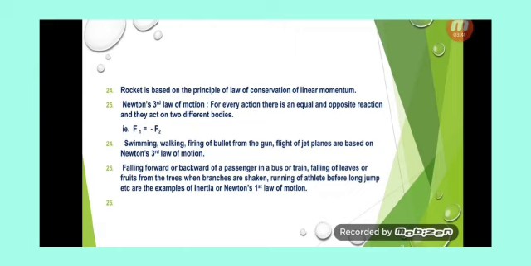Falling forward or backward of a passenger in a bus or train when it suddenly stops or suddenly starts, falling of leaves or fruits from the trees when branches are shaken, running of an athlete before a long jump, etc. are examples of inertia or Newton's first law of motion. These are the important points of the chapter.